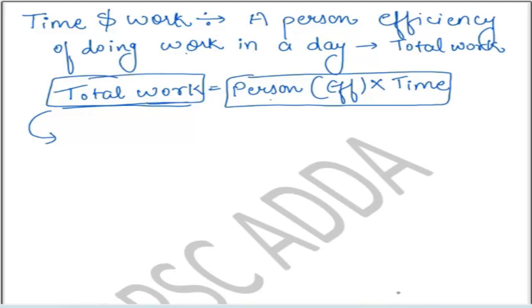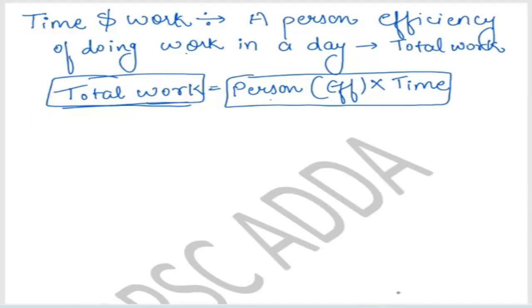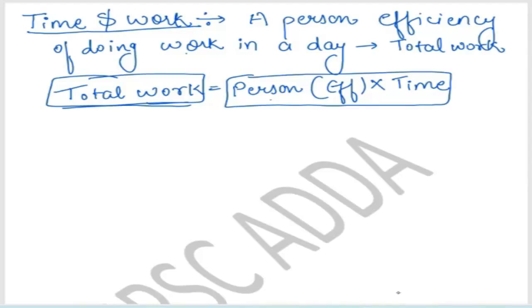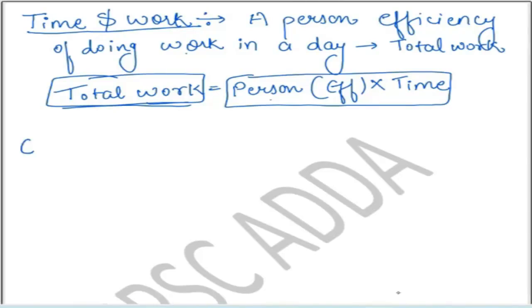Correct? It means you have to learn one thing. Let's say we have a question. Have you got the definition of total work? The efficiency of a person with respect to the time is called total work. It means how much efficiency a person puts into a work in a day, multiplied over the time, is called total work. Correct? Okay. So let's understand the definition with an example.